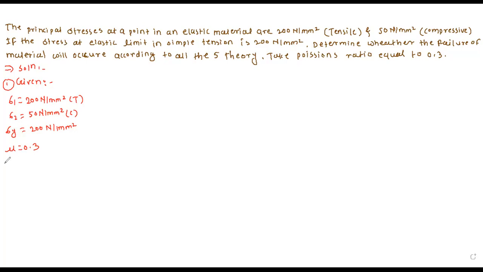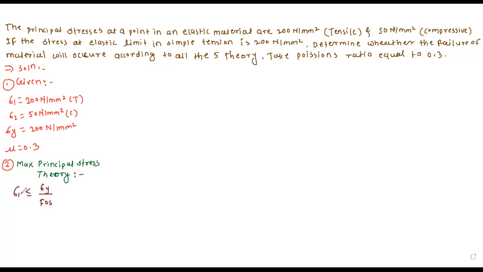So first theory. First we will apply maximum principal stress theory. For this particular theory, our equation is sigma 1 should be less than or equal to sigma y divided by factor of safety.